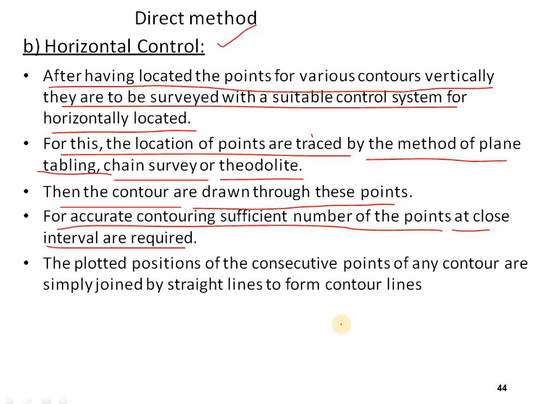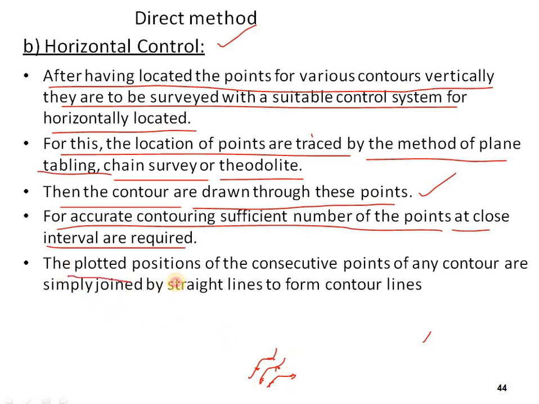So these contour lines on the map can be drawn where the points are there by identifying them. For accurate contouring, a sufficient number of points at close interval are required. If you want to get sufficient contour points, we have to take the contour levels very near so that we can get an accurate map.